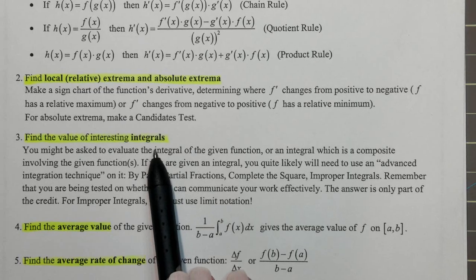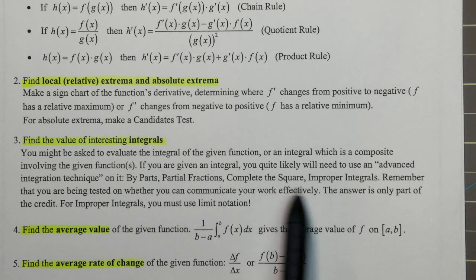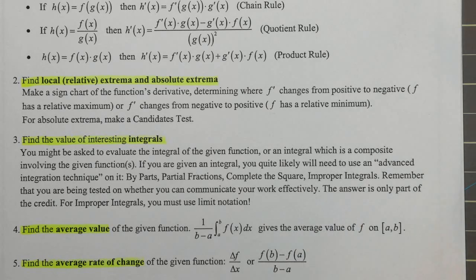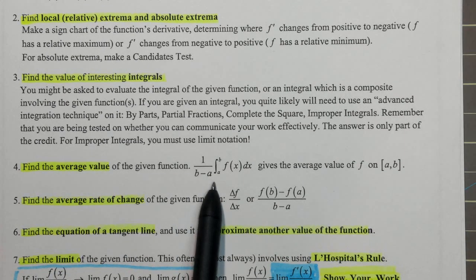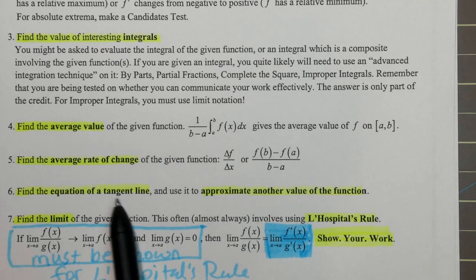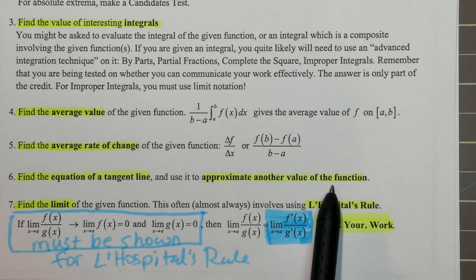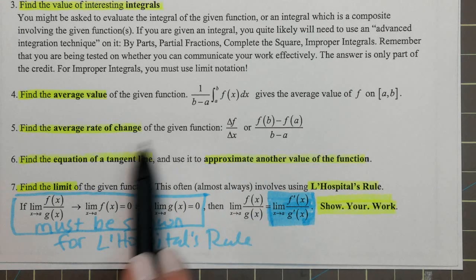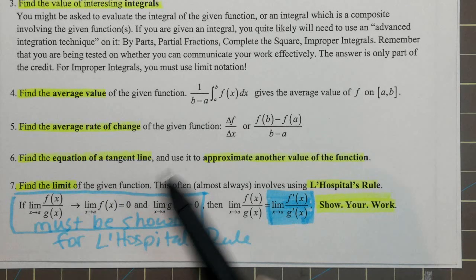If they ask you that, chances are on the BC exam you're going to be using some of our by parts, partial fractions, some improper integrals, our BC only integration techniques. Don't forget the average value of a function formula. They might ask you that. Average rate of change, equation of a tangent line. I've seen that several times to approximate another value of the function. Euler's method too. That goes along with equations of tangent lines. Euler's method would be equation of a tangent line with 2 steps or more.